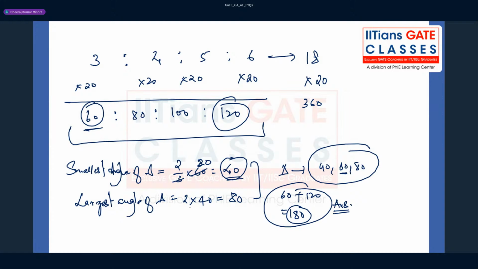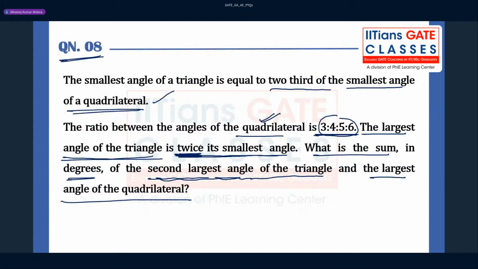So please, if you take these three, then the answer will be wrong, right? So here, this is the trick. Please remember. The answer for this question is going to be 180. Right? I hope this makes sense, guys.